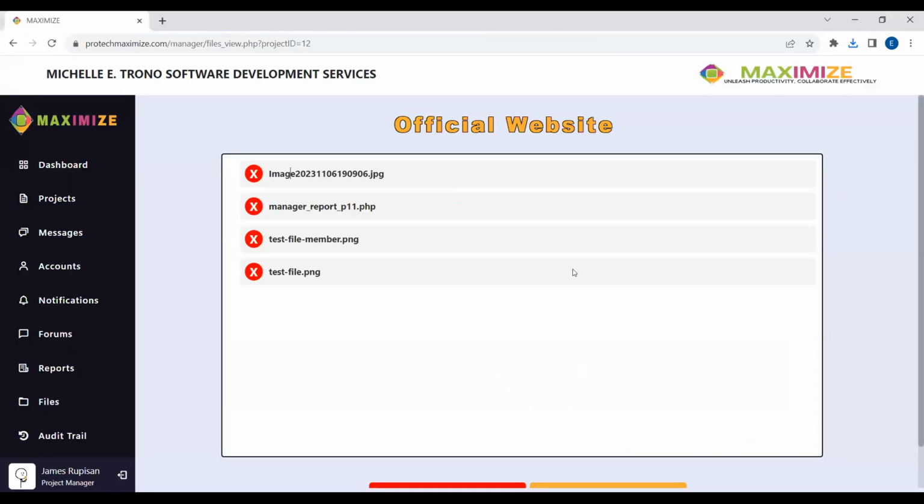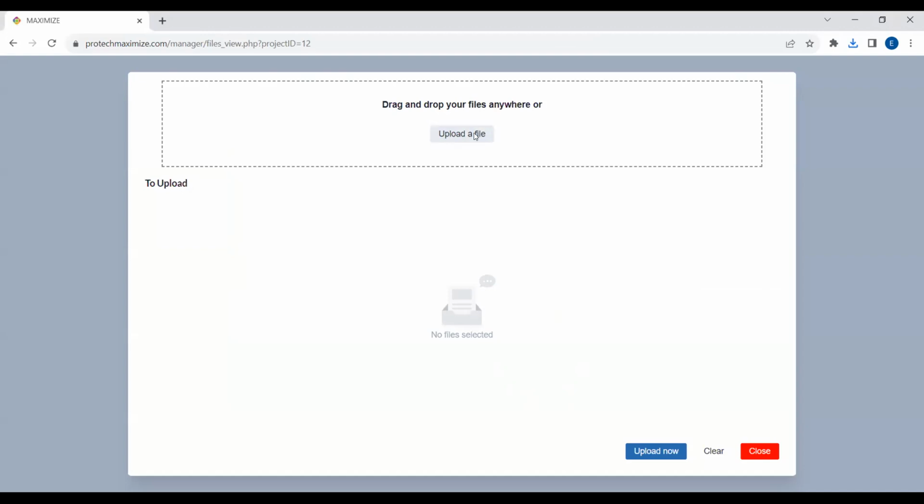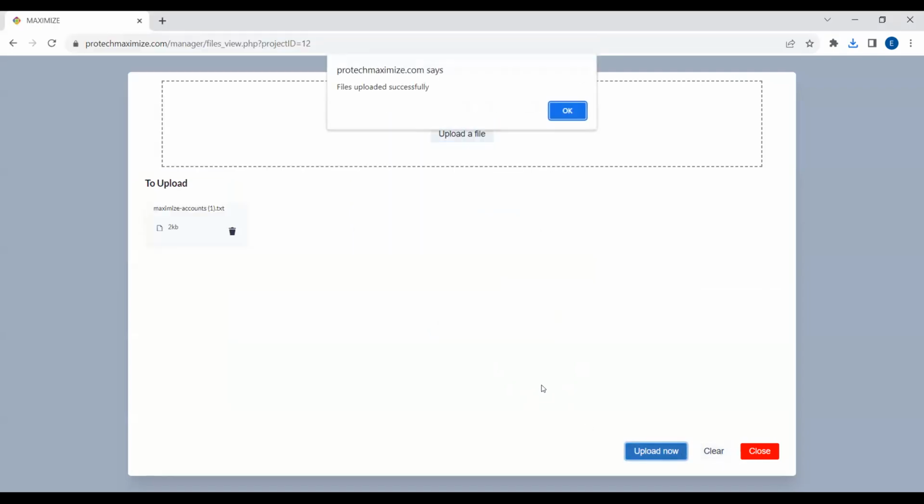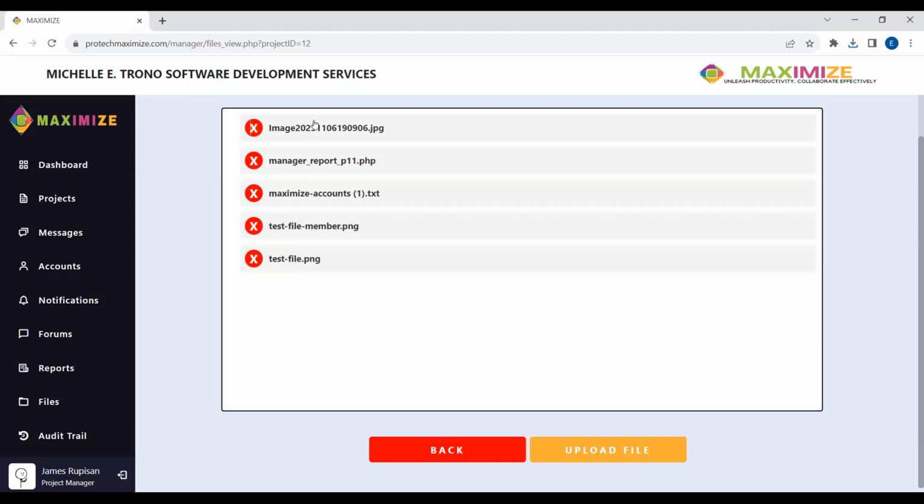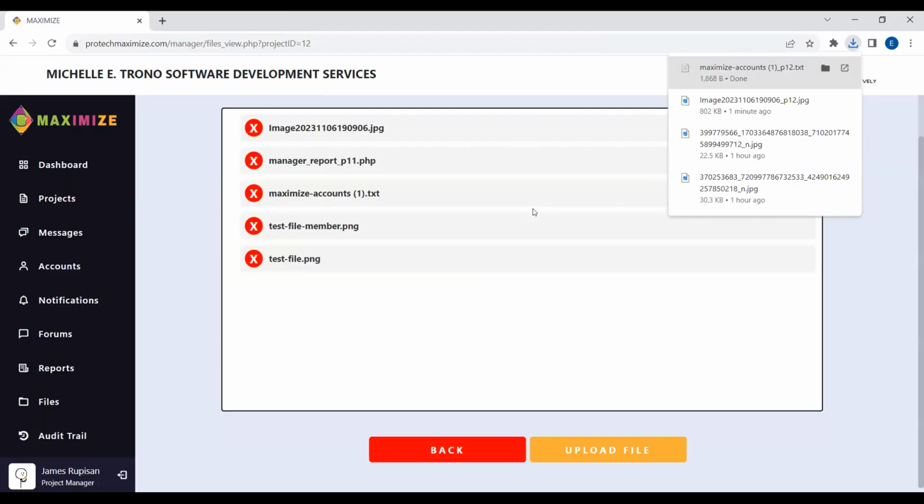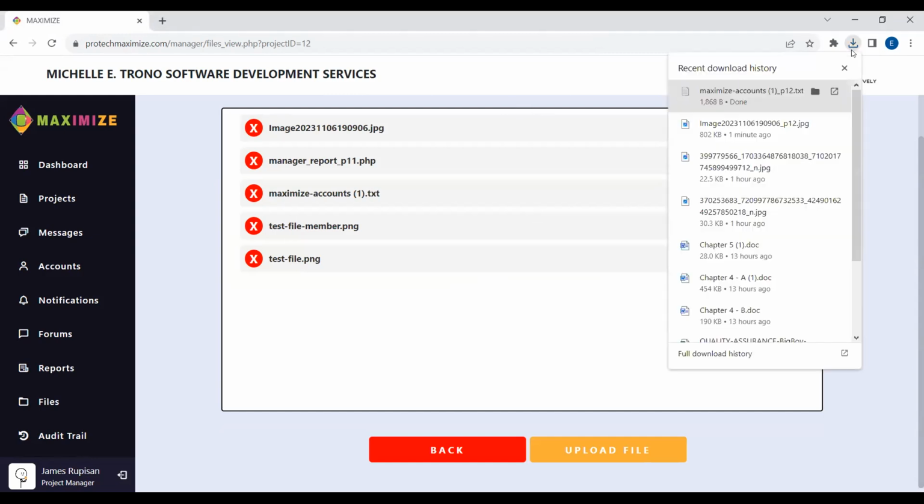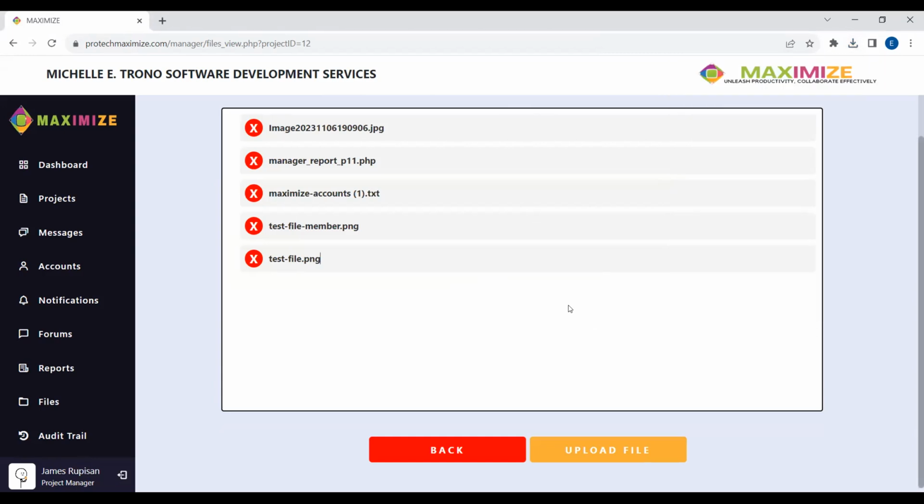So we just have to upload sample files here. For instance, these files can be used by the other members or other project managers that are also assigned to our project. Afterwards, you can see here our test file, a PNG, and it can be downloaded. So please download it. As you can see, it's in the downloading section above. And that's it for our project manager.